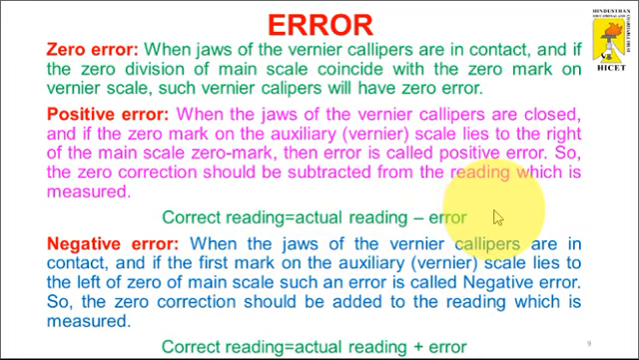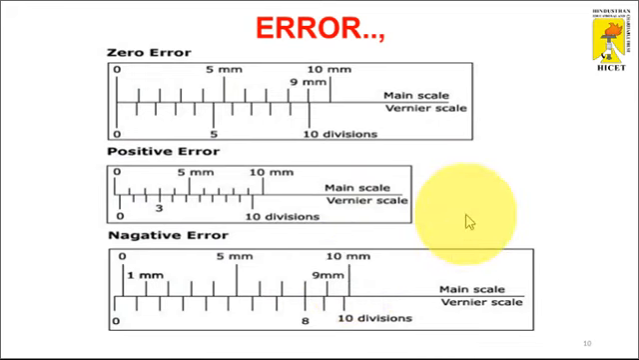This simple diagram will explain the positive error and all types of errors. Zero error means that the main scale zero and the vernier scale zero coincide. In case of positive error, the vernier scale moves towards the right side. Zero will not coincide. The vernier scale value moves to the right side. So this value will be calculated and finally subtracted from the calculated value. So this is called a positive type of error.